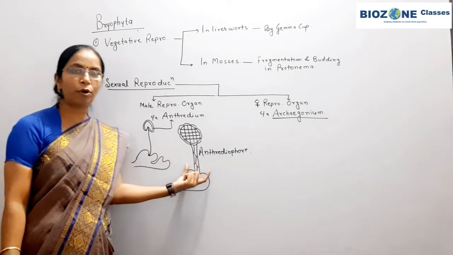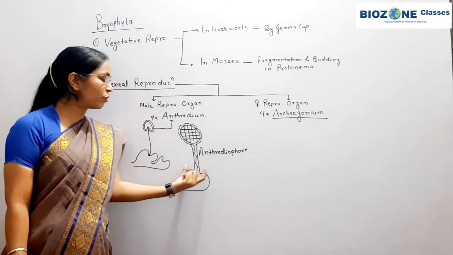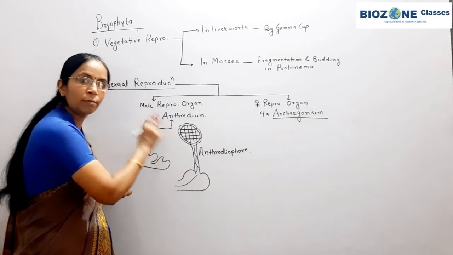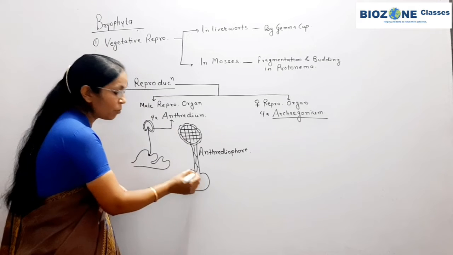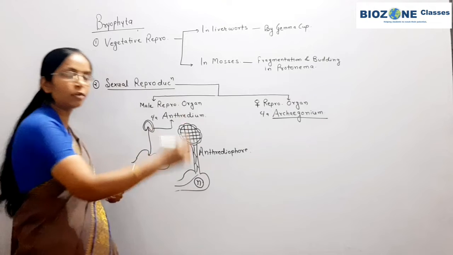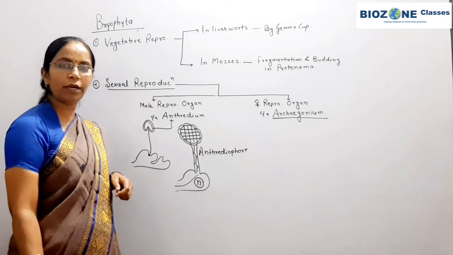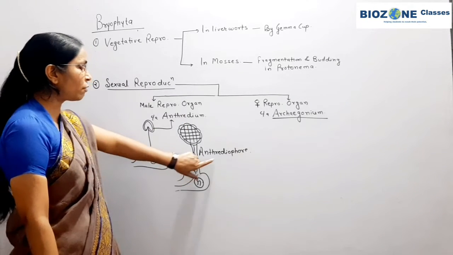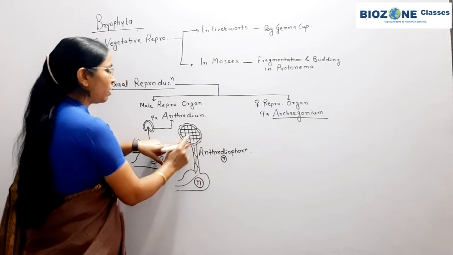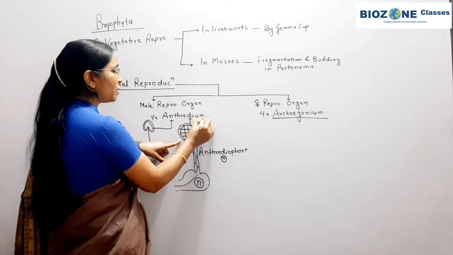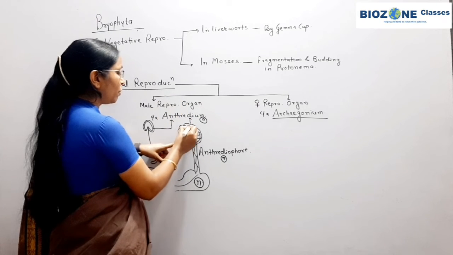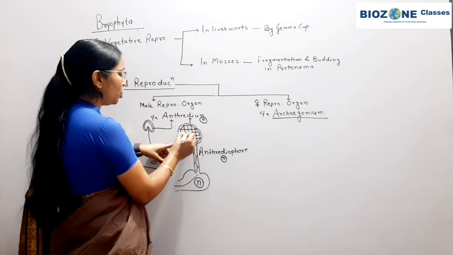Now this part is important, so pay attention to this point. The gametophyte, this is the thallus. What have you written about the main body? The main body of the thallus is haploid. That means the gametophyte in terms of chromosome number is haploid. When this haploid structure develops the antheridium, the antheridium is itself haploid.